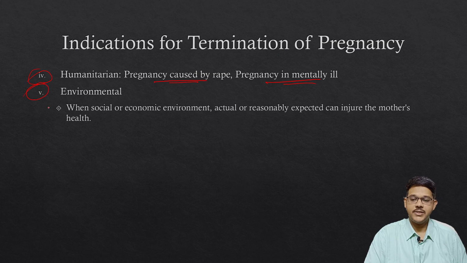Then environmental reasons, where the social and economic environment of the woman, actual or reasonably expected, can injure the mother's health. The environment where she is staying, or where she has social interaction, may adversely affect the mental health of the mother. In that indication also MTP can be done. These are the 5 indications under which MTP can be done.